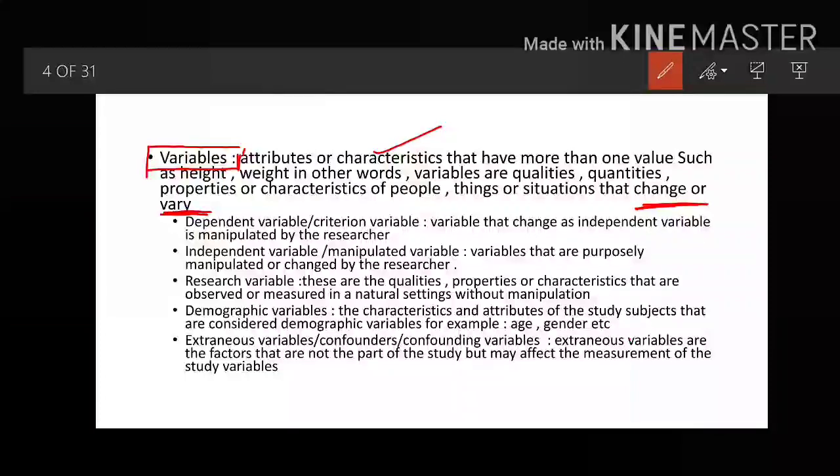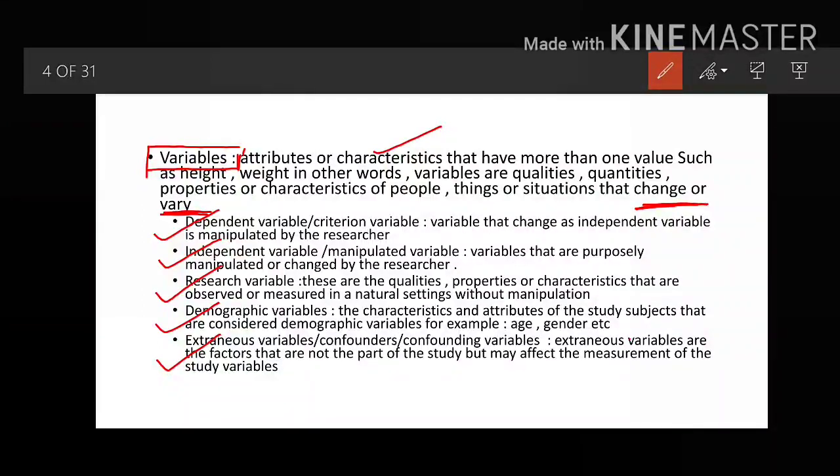So this is variable. Now variables are of different types. So first one is dependent variable, second one is independent variable, third one is research variable, fourth one is demographic, and fifth one is the extraneous variable. Now coming on to the definition of all these variables. So here I have marked 5 ticks: dependent, independent, research, demographic and extraneous. I hope you will remember dependent, independent, research, demographic and extraneous variable.